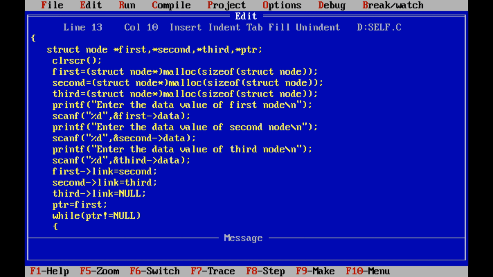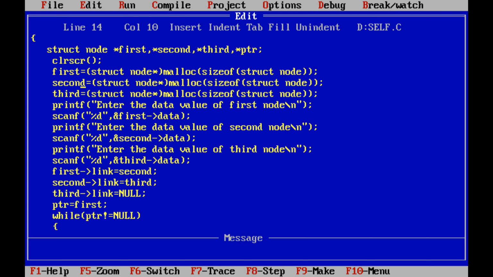Once we are creating them, we are allocating the memory for the first, second, third nodes. Once we are allocating the memory, we are storing the data part and link part of each and every node. Suppose the linked list is ended with the third node. The third node link part always contains the null value.